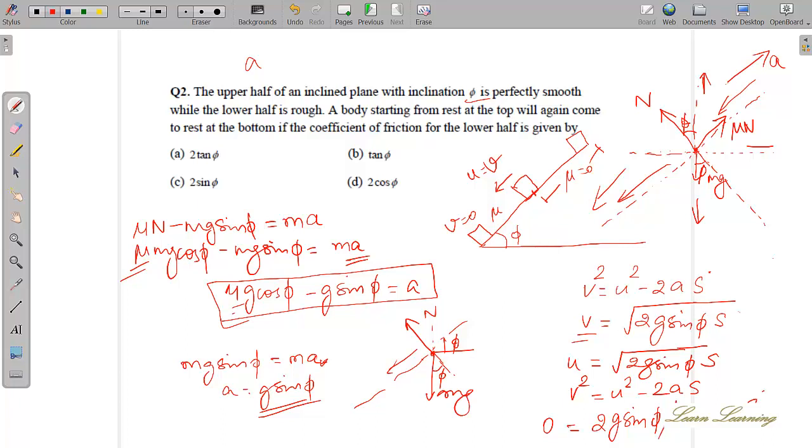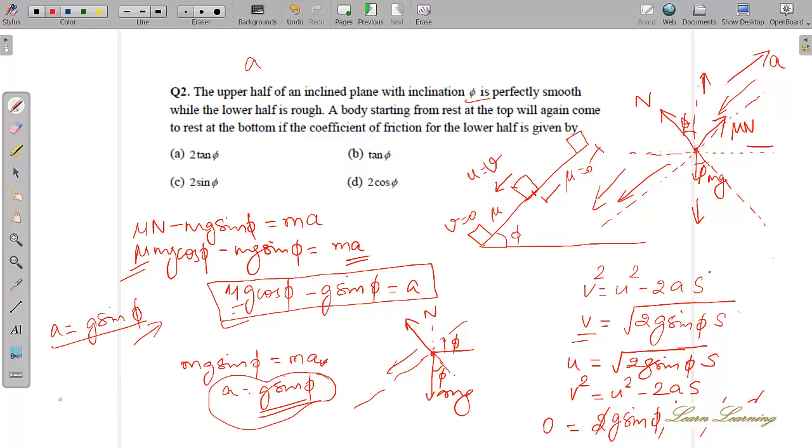Can we not cancel this? Remove this. So how much does it come to? The acceleration is nothing but g sine phi. Acceleration is equal to g sine phi. So the acceleration of the upper part is g sine phi. We have already got earlier that even the lower part is also g sine phi, but in the opposite direction.